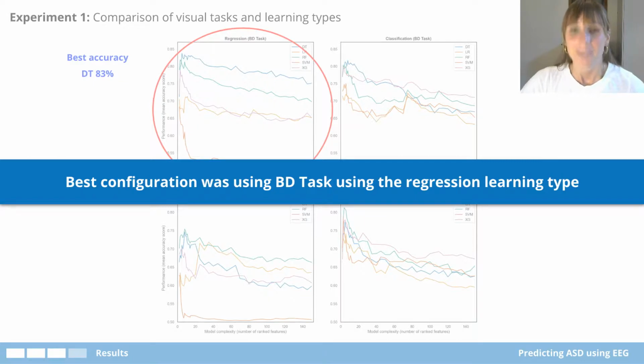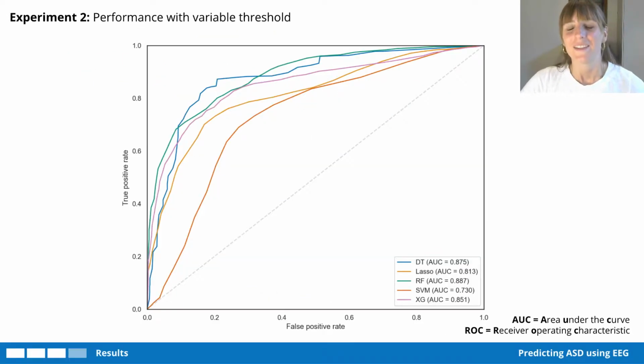Done? Not so quick. So we know that accuracy is actually not always the most reliable indicator for a model's performance. So I looked a bit further into it, and I took the best combination of features for each model and plotted a receiver operating characteristic curve for each of them, which is what you see here. This type of graph allows us to see the performance of a model across all thresholds.